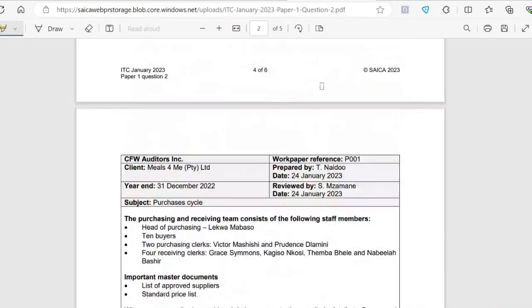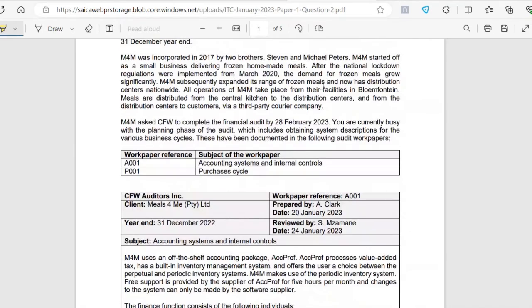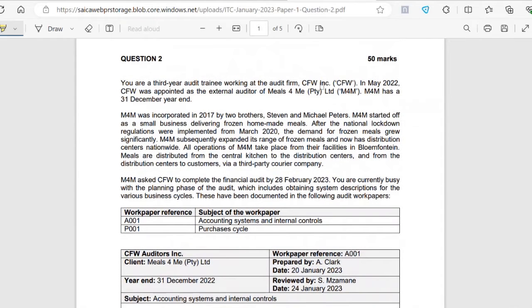All right, let's jump into the information. So another thing that you might struggle with is deciding which information applies to that part of the question. So they ask for us to look at the risks of the creditor's balance. So you want to think what affects the creditor's balance. Creditor's balance is basically we have suppliers that we've purchased items from on credit that would make the creditor's balance. So you would probably agree with me that we're looking at the purchases cycle.